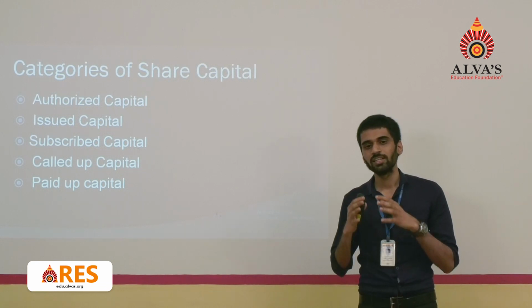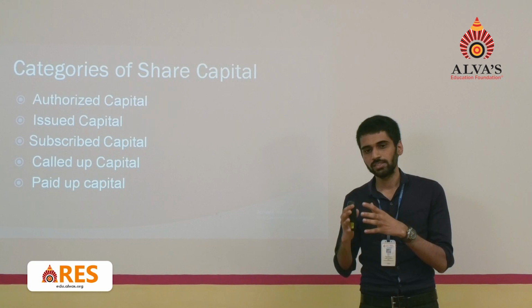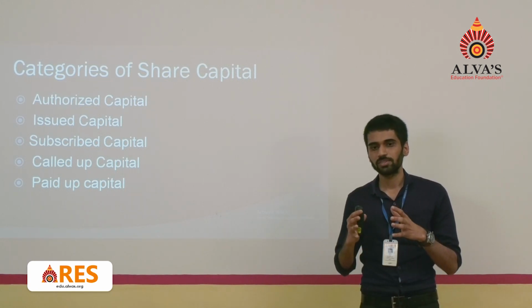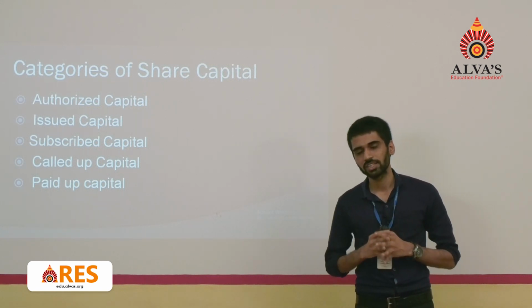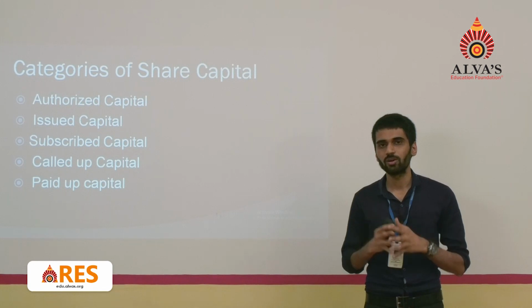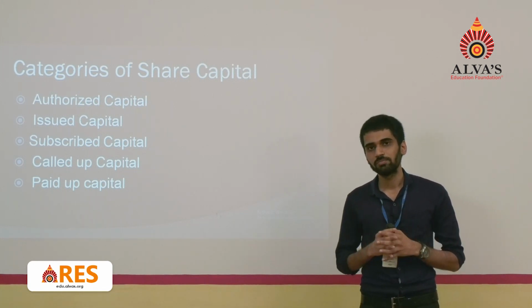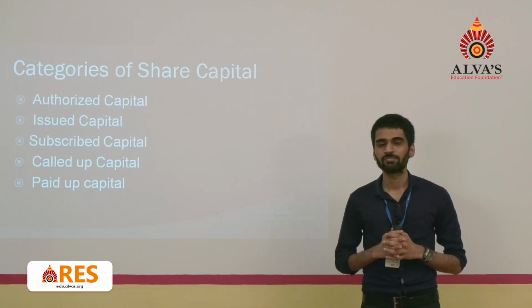It depends on the image and prestige of the company, based on which the subscription of the shares happens. But according to the Companies Act 1956, in order to run the operations of a business, it is mandatory that a minimum of 90% of the subscription has to be met by the company.